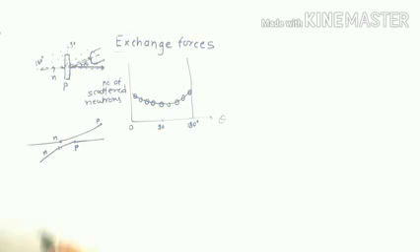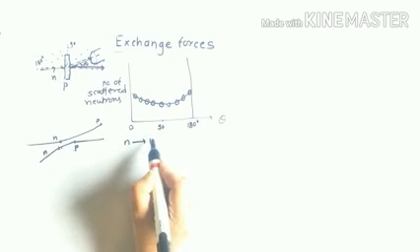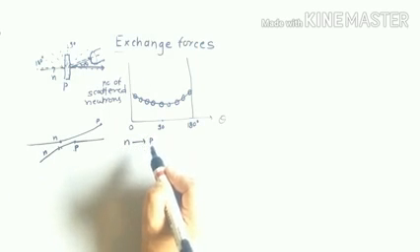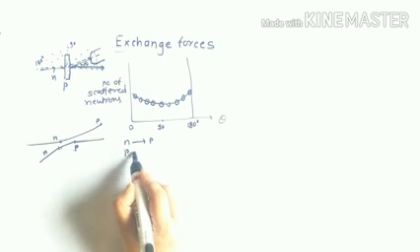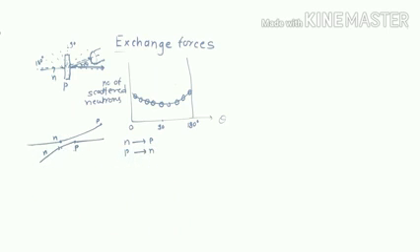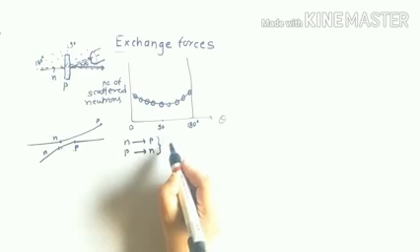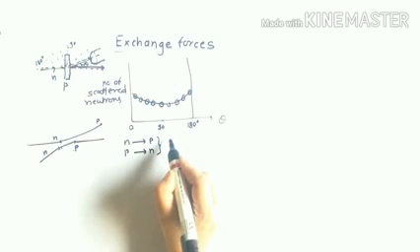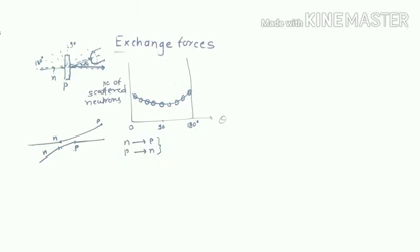It means that this neutron must be converting itself into the proton, and this proton, which is a target particle, must be converting itself into the neutron, and that must be backscattered. This type of interaction is not understood with the help of classical mechanics, which doesn't allow such an interaction.